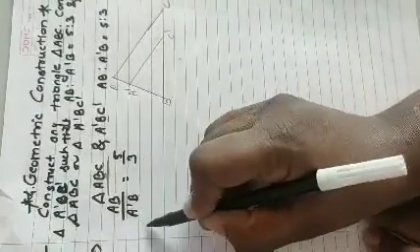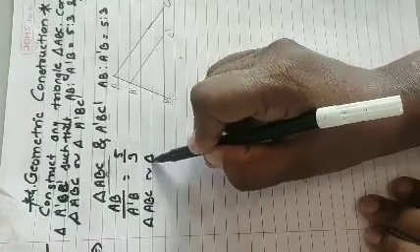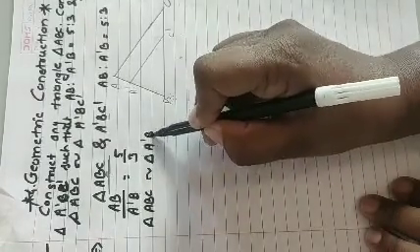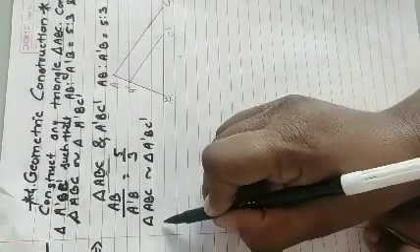As we know, these two triangles are similar to each other. Triangle ABC is similar to triangle A dash B C dash, so the ratios of their corresponding sides are also equal.